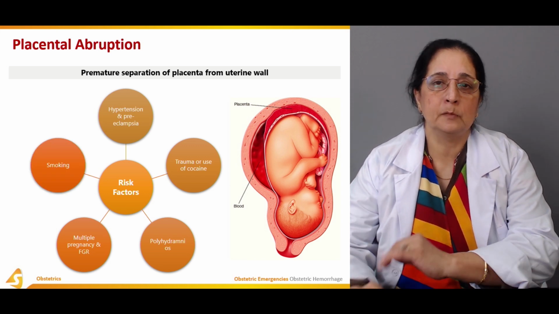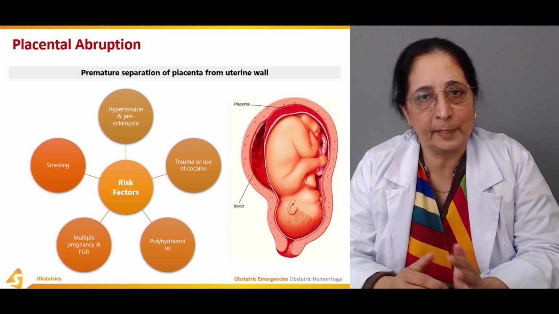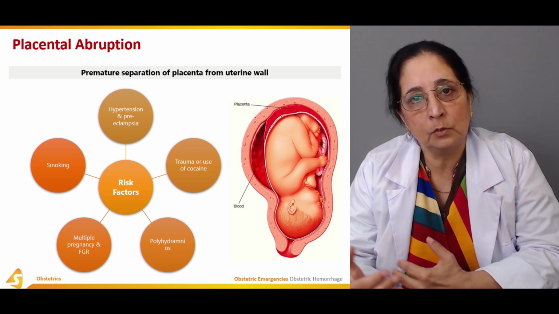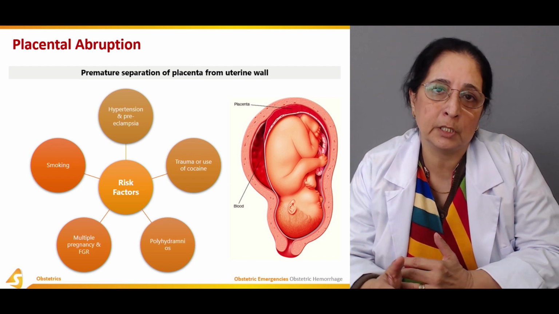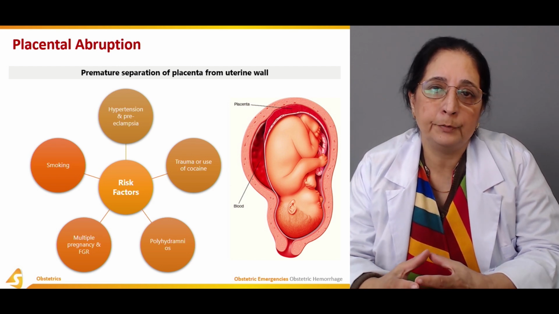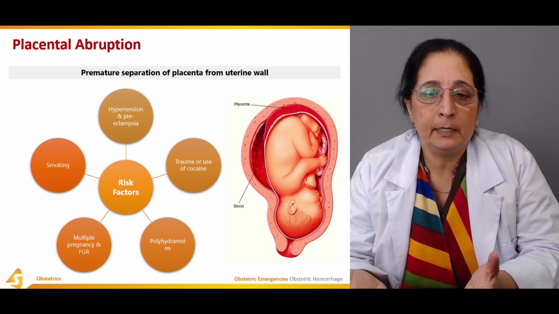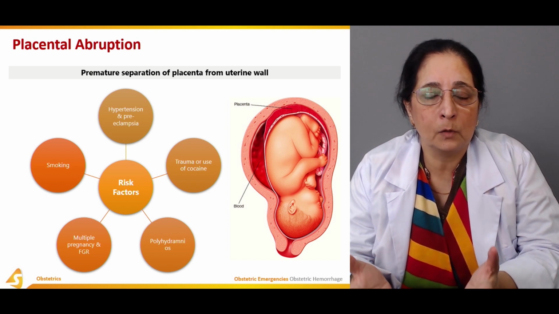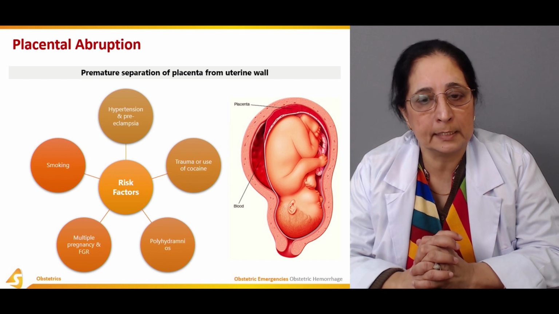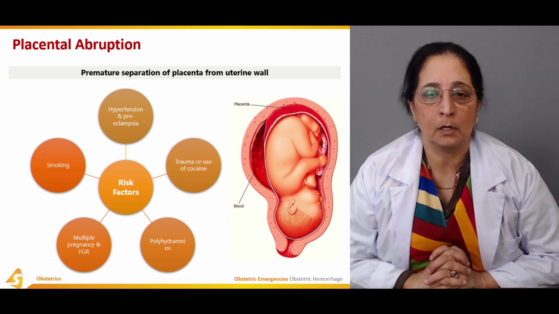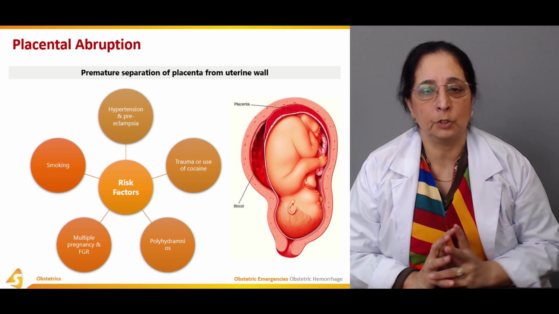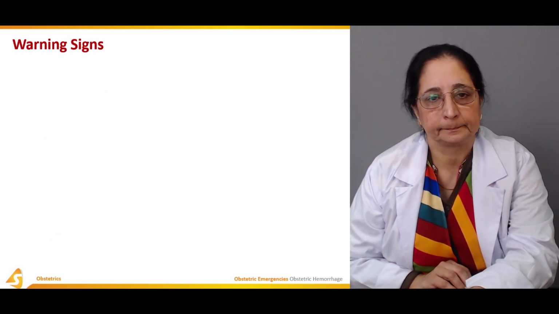Smoking, if the mother smokes, it can cause abruptio placenta. Smoking also causes hypertension and preeclampsia that can be associated with abruptio placenta. It also causes placental abruption directly. So these are some risk factors or causes of abruptio placenta.